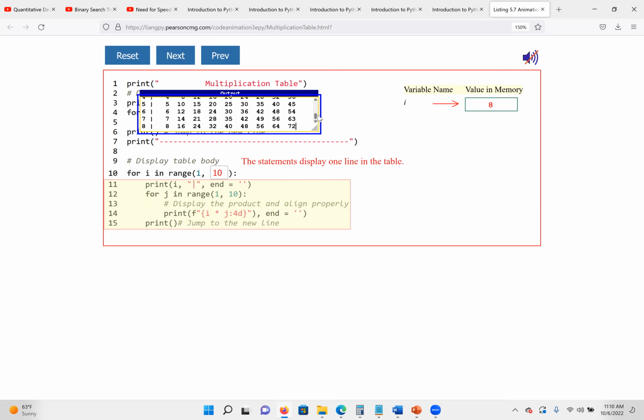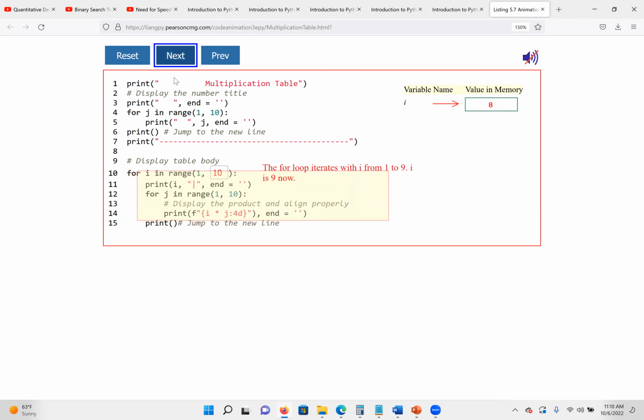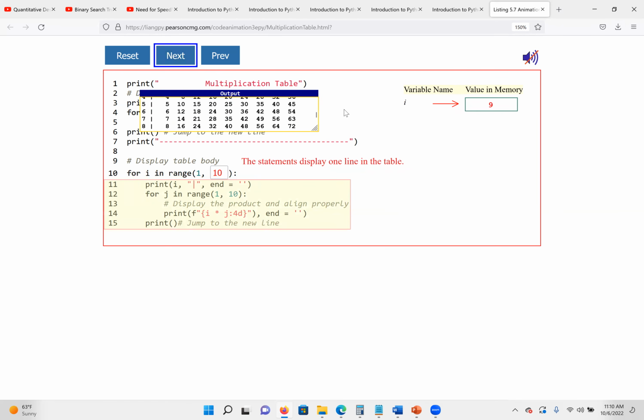No, we're still in 8. I think I thought, 8. Okay, let's go. This is 8. Let's go to 9. 9 should be okay, which will be the last one. So 9 times 9 should be 81, the highest value here.